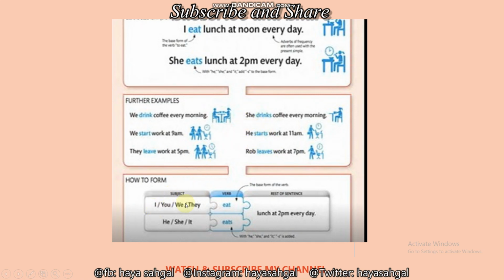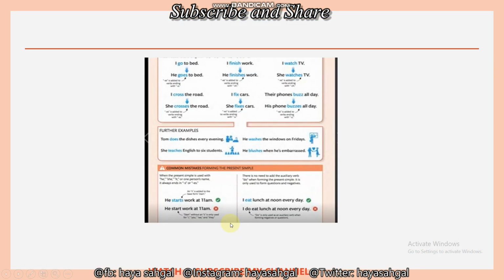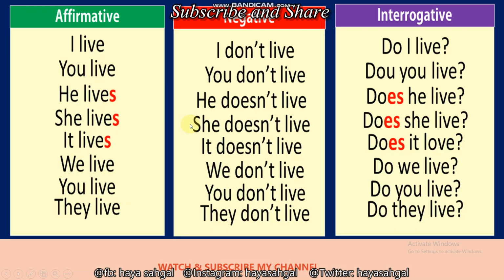So for plurals, there is the first form of the verb without s or es, but for singulars, the first form of the verb but with s or es. So more examples are here. I go to bed, because of I it is only go, but he goes to bed because he is singular. So you can read these examples for more clarification.